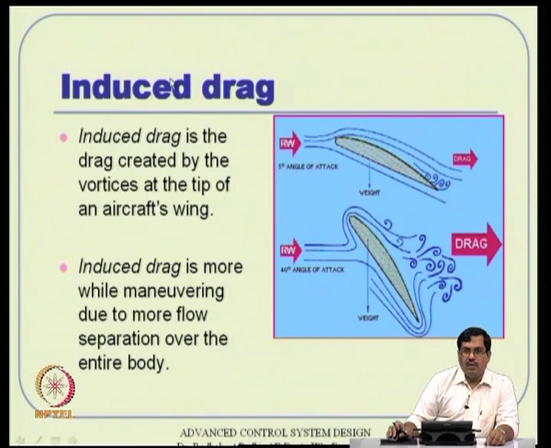Now, induced drag is essentially what we discussed, and it is primarily because of this flow pattern distortion, because of the vortices that get created afterwards. As the angle of attack is more, the vortex generation is more. So, you get more and more induced drag, and this is also a function of flow separation over the entire body that happens more while maneuvering.